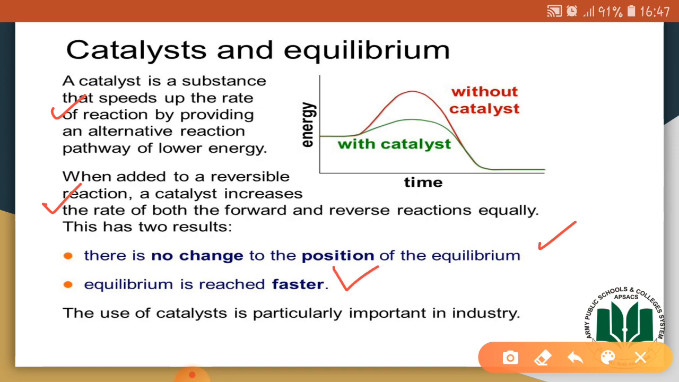So the use of catalyst is particularly important in industry. Why? Because in industry we produce large amounts of chemical substances. So in order to produce large amounts of chemical substances in a shorter time, the catalyst will be added for those reactions. In this way, that reaction would be more economical.